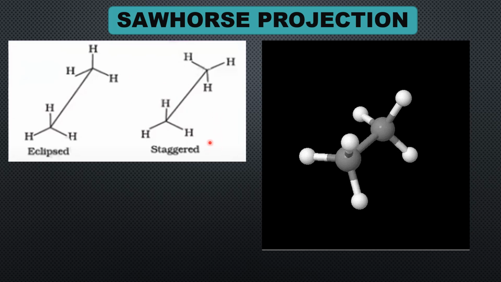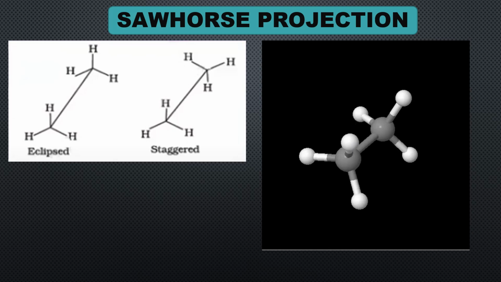Now, with a three-dimensional model, let us see what happens when we do a rotation about the carbon-carbon single bond in ethane. And this is the sawhorse projection of the ethane molecule where the two bonds are eclipsed. Now let us do a 60-degree rotation. This is eclipsed. The 60-degree rotation will convert this eclipsed conformation into the staggered conformation.